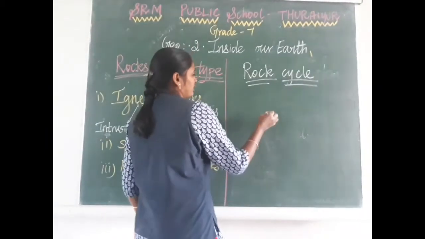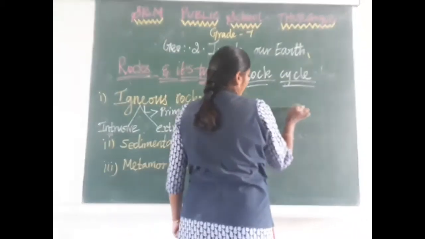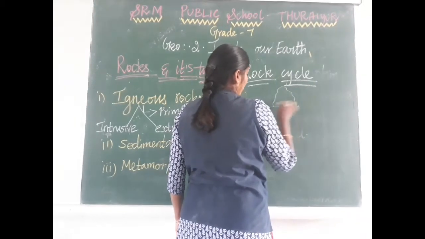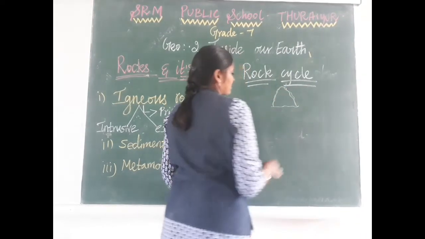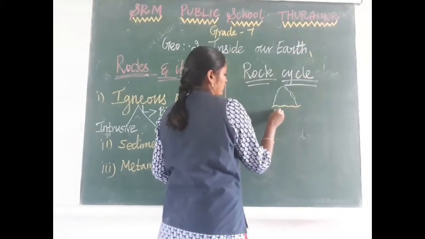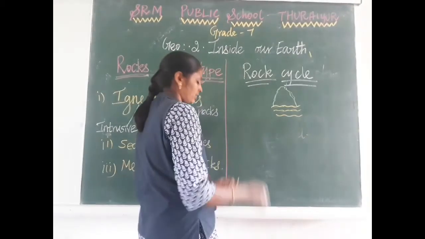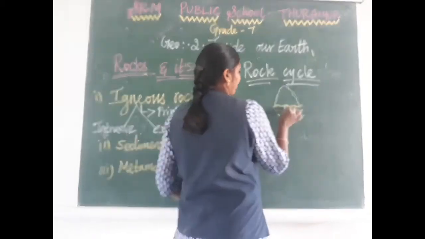Suppose this is the volcano mountain. This is the crust area, you know very well. Below the crust we have the mantle and core. In the mantle, what is present? Already I said, magma.